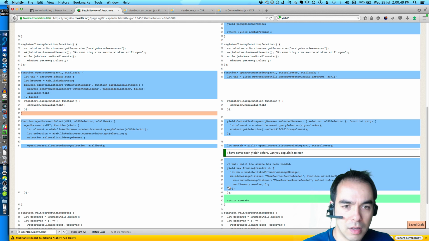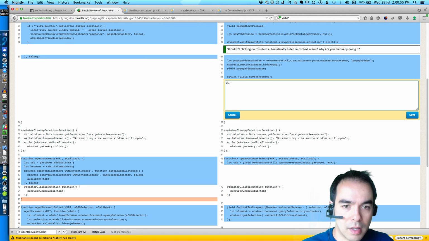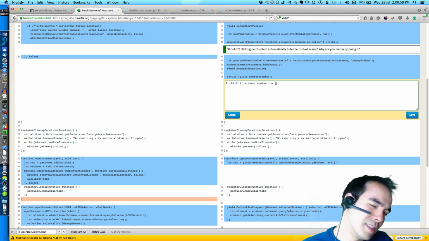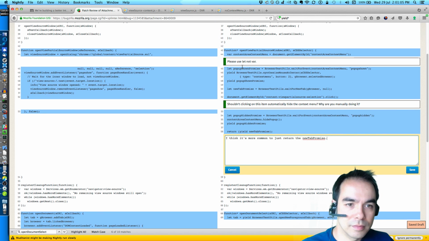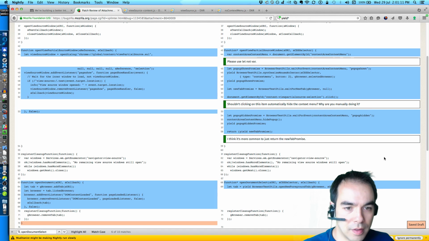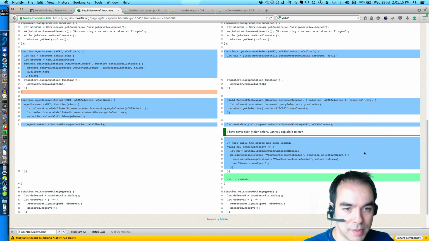Oh. I think it's more common to just return the new tab promise. I'm sure you'll get there eventually. I'll just return the new tab promise.